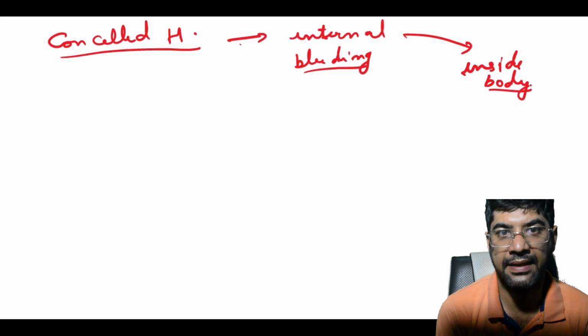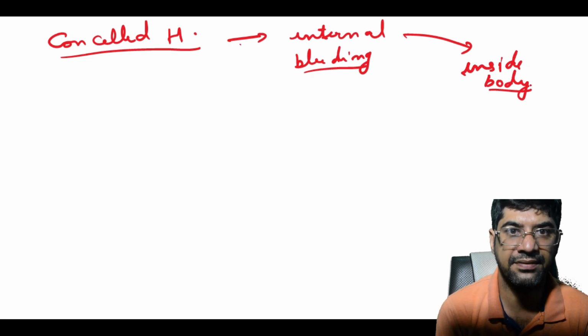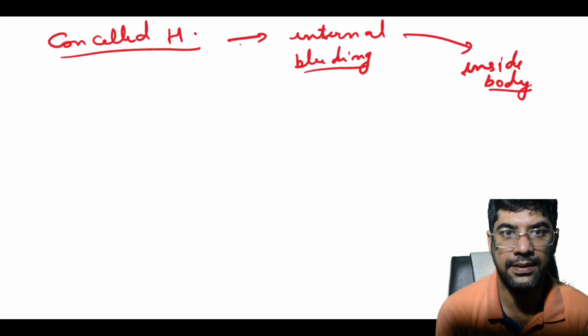Primary hemorrhage is bleeding that occurs right away, either during the surgery or due to an injury. For example, when you stitch a wound, some bleeding is normal and is considered primary hemorrhage. Intermediate or reactionary hemorrhage occurs within 24 hours after the surgery. It can be due to a sudden rise in blood pressure or if a stitch or ligature slips. It is like when a knot comes undone and blood starts to flow again.